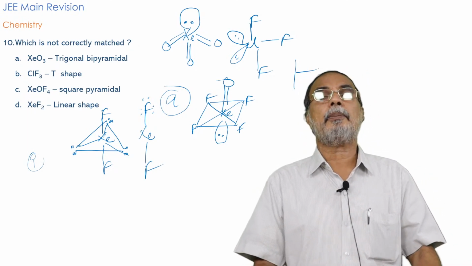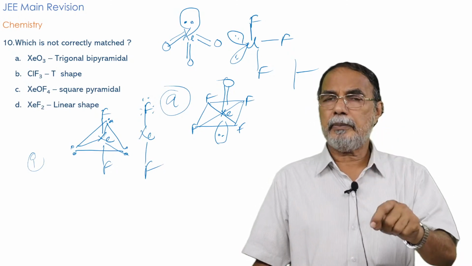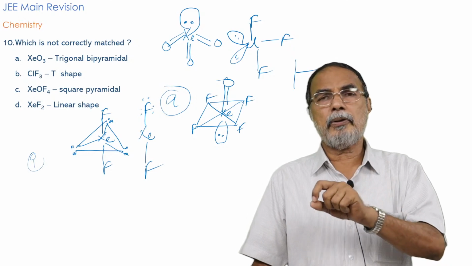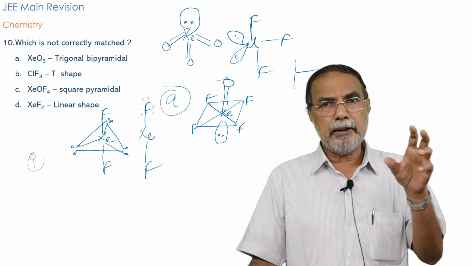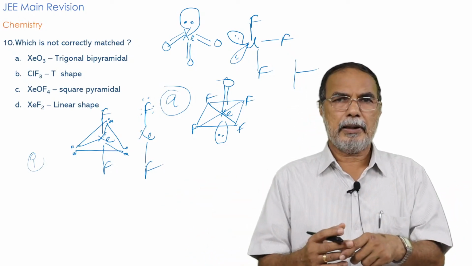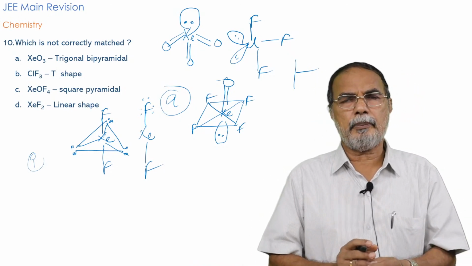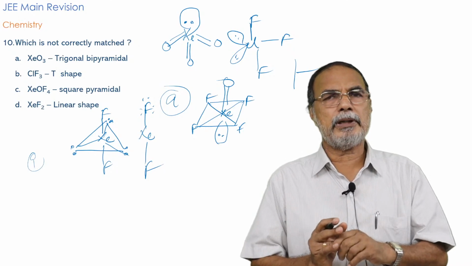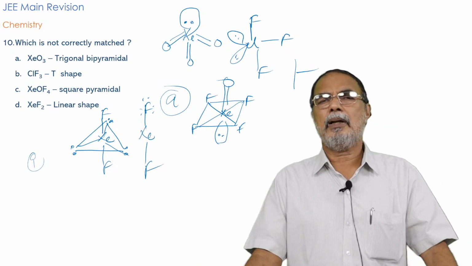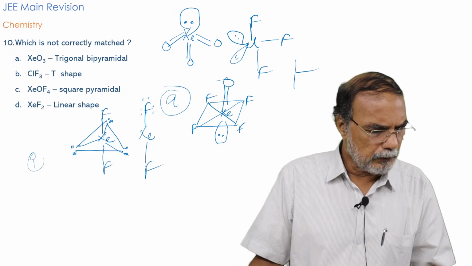Sometimes questions of that type may also be asked. They may ask a question on the number of lone pairs on the central atom, then you count only the lone pairs on the central atom. Sometimes they ask a question on the number of lone pairs in the entire molecule, and then you will have to count the lone pairs not only in the central atom but also in the connecting atoms and give the correct answer. So questions of this type are very common. So you spend some time on this. Whether it is JEE Main or even NEET exam, you will get a question of this type, no doubt about it.